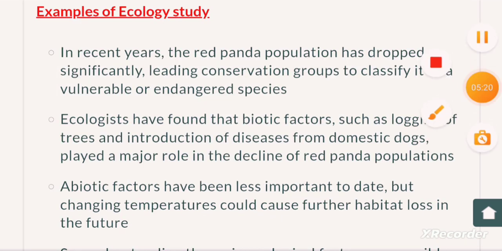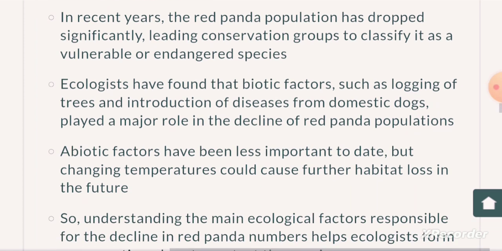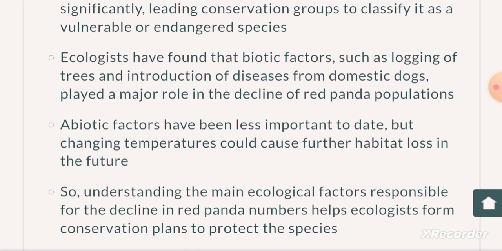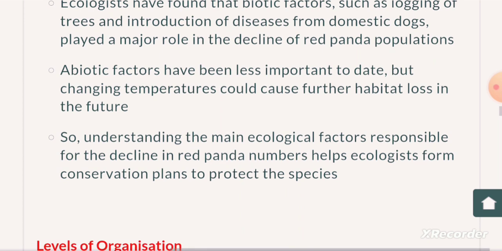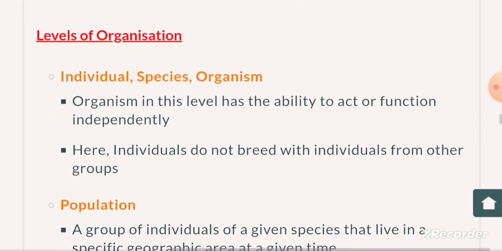The examples of ecology. In recent years, the red panda population has dropped significantly, leading conservation groups to classify it as a vulnerable or endangered species. Ecologists have found that biotic factors such as logging of trees and introduction of diseases from domestic dogs played a major role in the decline of red panda populations. Abiotic factors have seemed less important to date, but changing temperature could cause further habitat loss in the future. So, understanding the main ecological factor responsible for the decline in red panda numbers helps ecologists form conservation plans to protect the species. Now you can see the levels of organization.